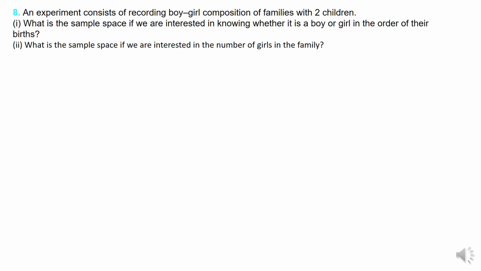Now question number 8, it is a very simple question. An experiment consists of recording the boy-girl composition of families with 2 children. Now there is a family and the family has 2 children. Okay. Now what is the first question? Answer 1.